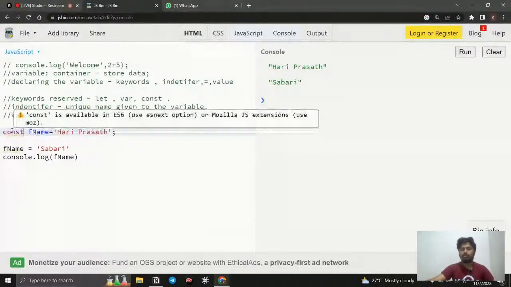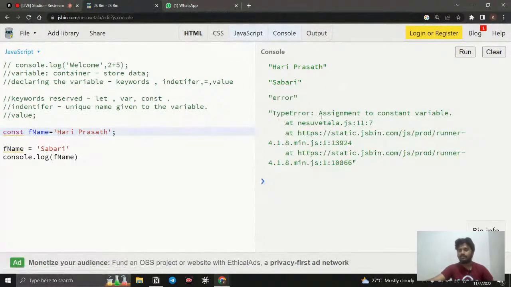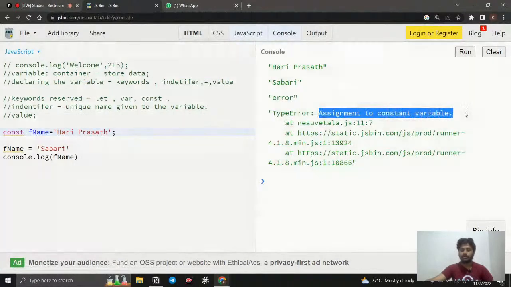So the const keyword is for declaring a constant variable. So what is my constant variable? Once it is declared, it is irreplaceable, which means it never gets modified. So if I run it, you can see an error. So what is the error that it is giving? Assignment to a constant variable.